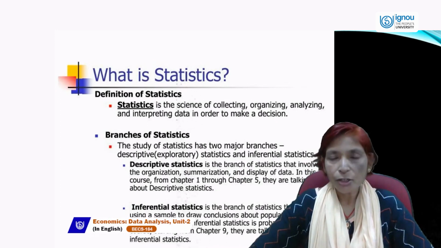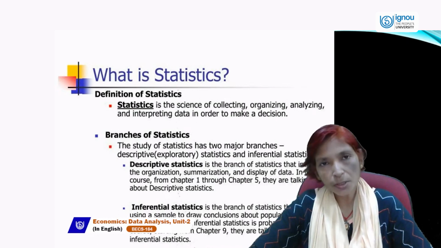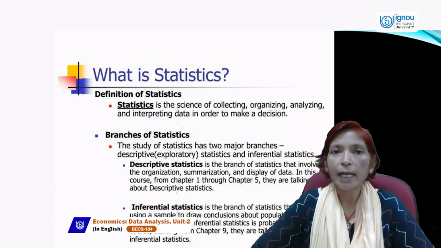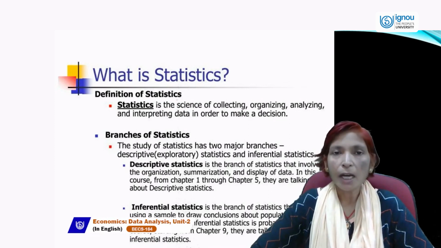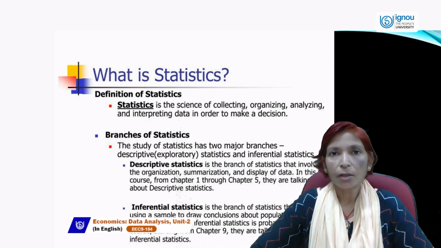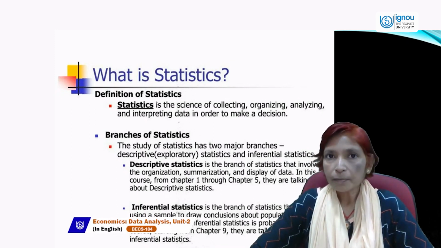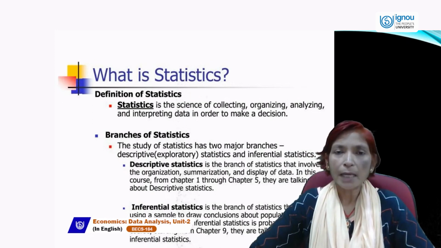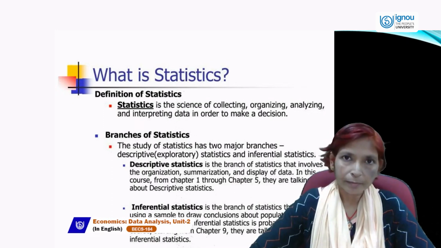In organization of data, we will collect data either from a primary source or from a secondary source, and then we can organize it or classify it, or we can present it with the help of a bar diagram or a multiple bar diagram and histogram, polygon, and other types of diagrams, pie chart, we can show it. That is called presentation of data.